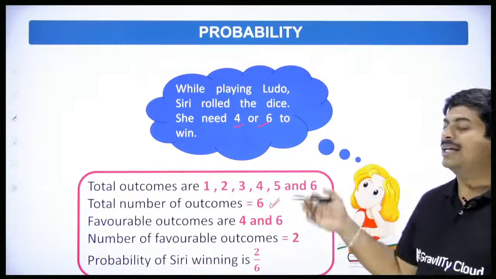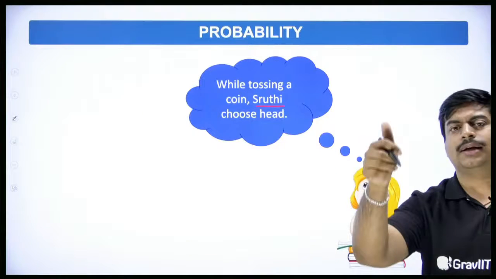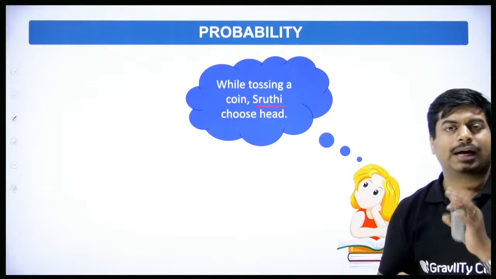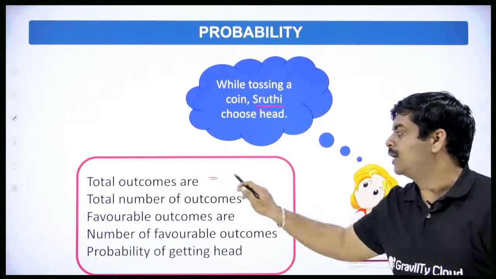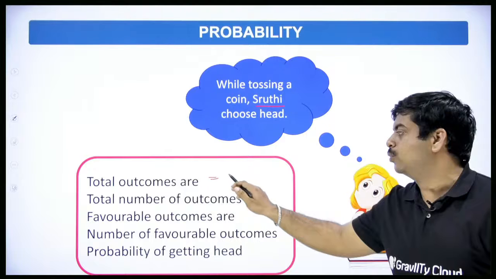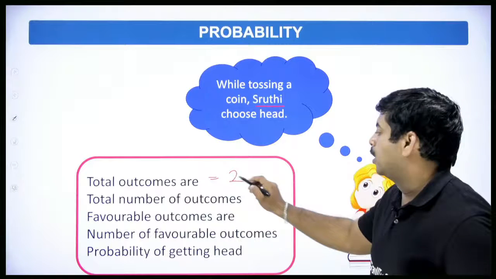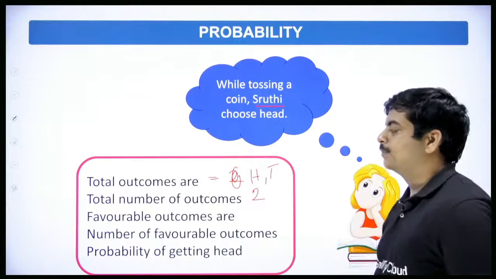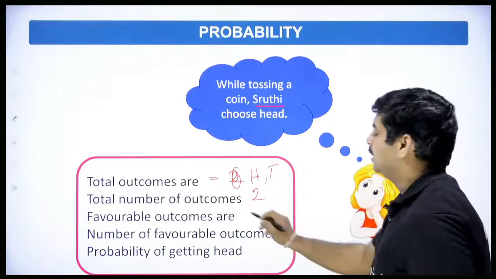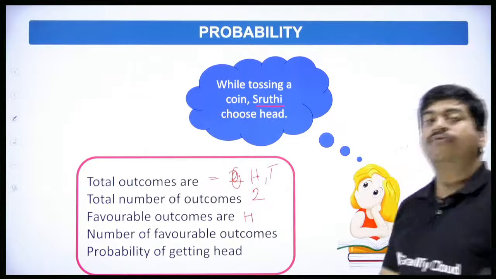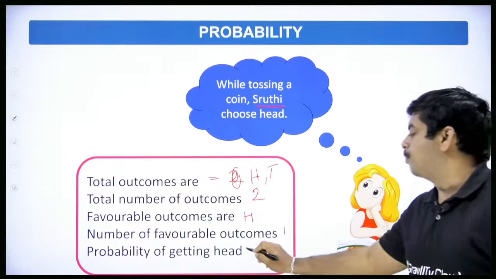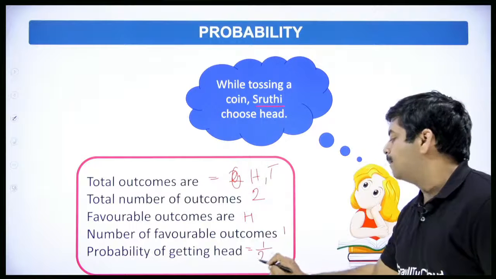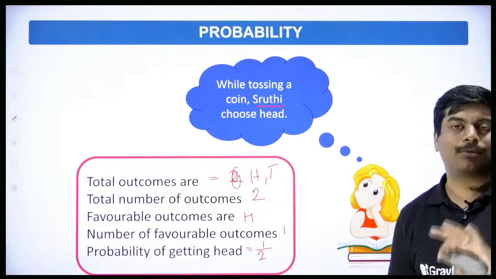Out of all these, say she tosses a coin. Either you get head or tail, right? So total outcomes are 2. Favorable outcomes, she needs head. So the number of favorable outcomes is 1. So the probability of getting head is, she needs 1, but there are 2 outcomes. So 1 by 2 is the probability.